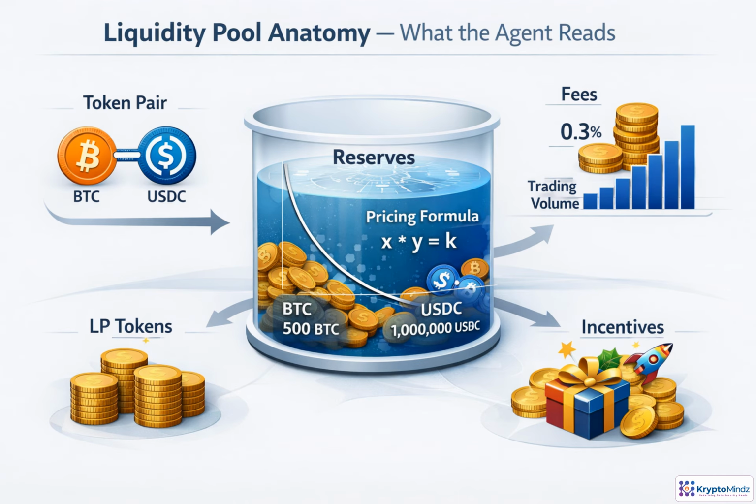Think of a liquidity pool as a shared vault with two assets inside. The agent first identifies the pair because that defines exposure. Then it reads reserves. Deeper pools usually mean lower slippage and more reliable pricing. The pricing formula shows how swaps change the ratio. Fees and trading volume estimate income potential. LP tokens reveal the user's ownership claim, while incentives add extra rewards and extra conditions to verify.